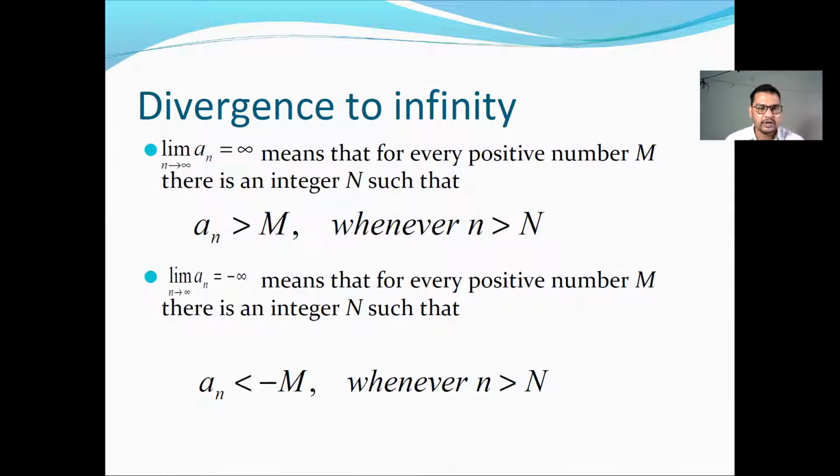And the limit as n tends to infinity of an is equal to minus infinity means that for every positive number M, there is an integer N such that an is less than -M whenever n is greater than N. That is, there exists a term which is less than -M for a given M, and then we say that an tends to minus infinity. And if there exists a term an which is greater than M for every given M, then it is said to diverge to infinity.